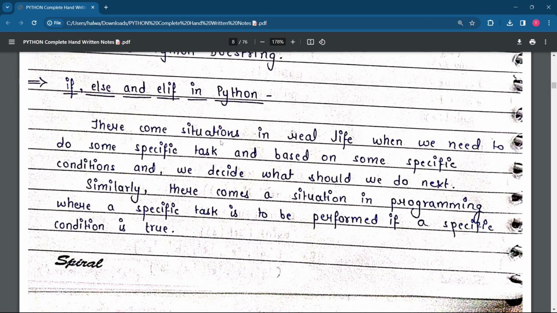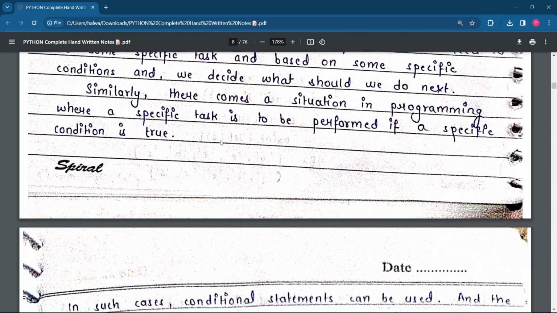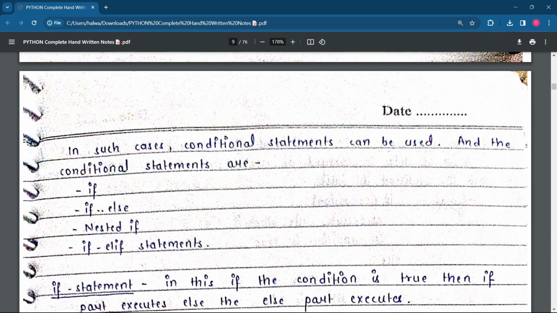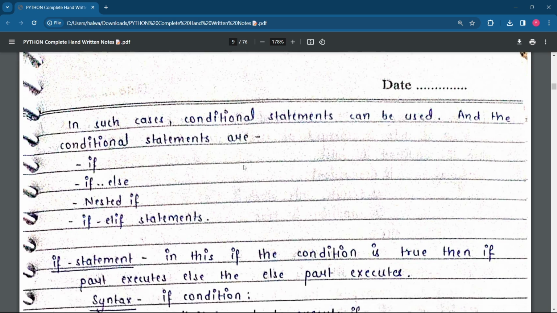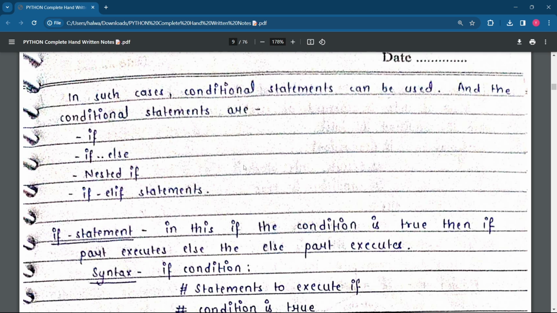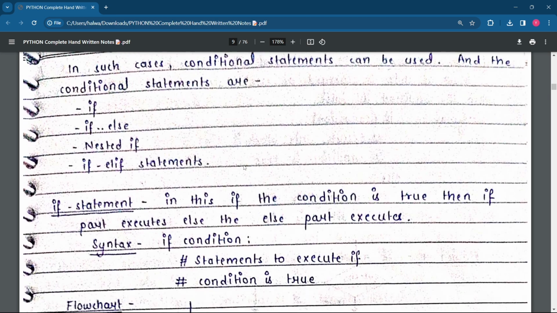So there comes a situation in programming where a specific task is to be performed if a specific condition is true. In such cases, conditional statements can be used, and the conditional statements are if, else, nested if and elif statements. In this video, I will not be writing code for it. I will just explain the concept. In the next video, I'll take a detailed look at code for it. Okay, so the if statement: if the condition is true, then the if part executes, else the else part executes.